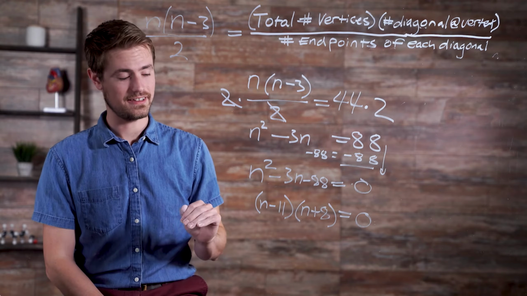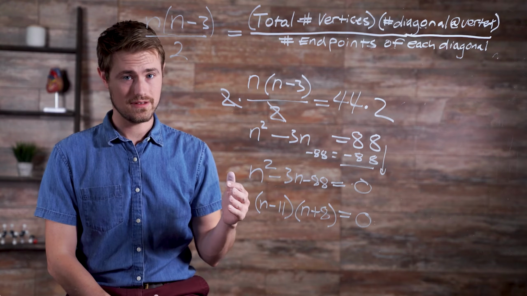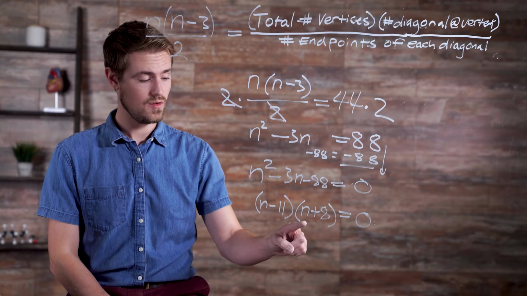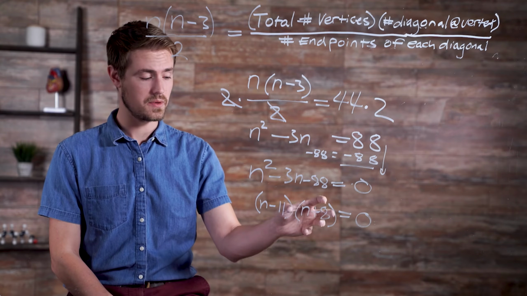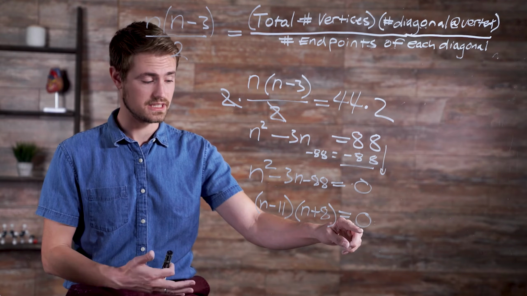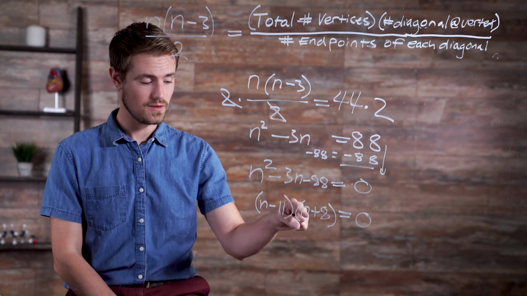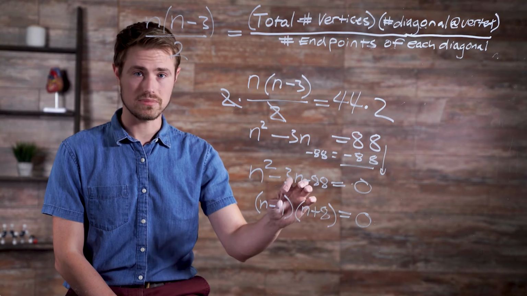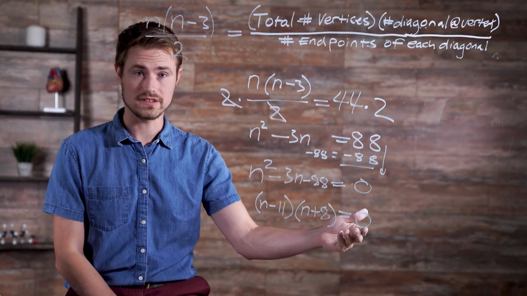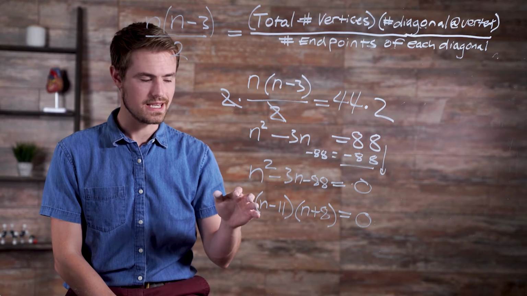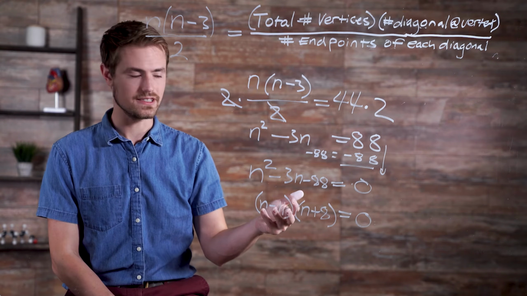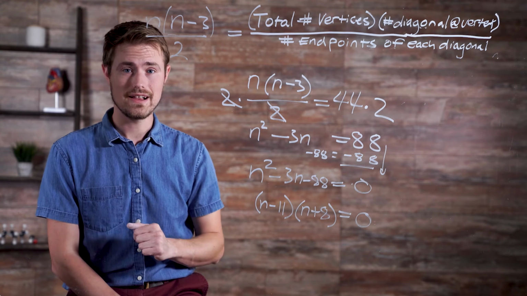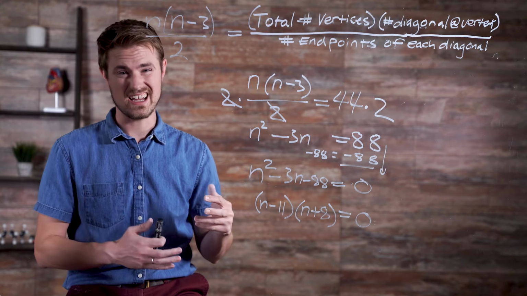Alright, so here we are at an answer. n, the number of edges the polygon has, is either equal to 11 or -8. Because what we want to do is make sure that we end with the result of 0, which means that n somewhere has to be 11 or -8 in order to get us multiplying 0 by another answer, resulting in 0. Since n can't be negative, because we can't have negative edges, it can't be -8. So we know that our answer is 11. The number of edges is 11, making it an 11-gon.